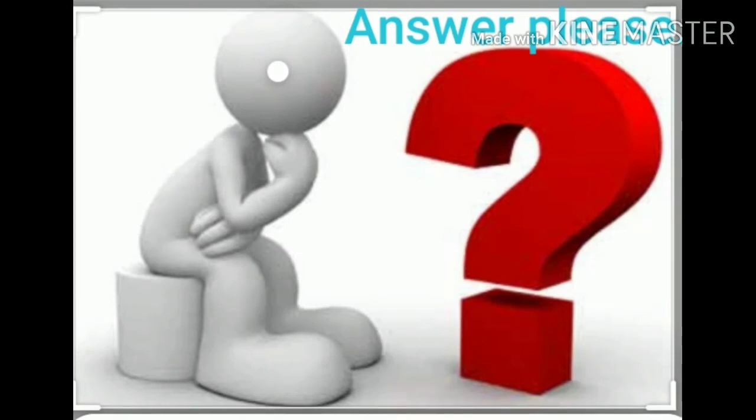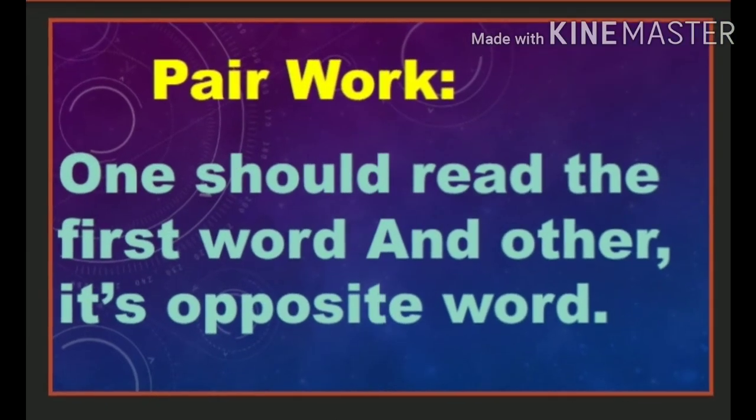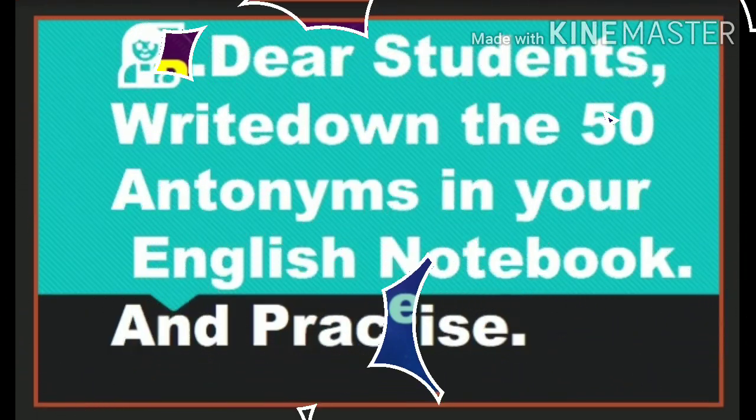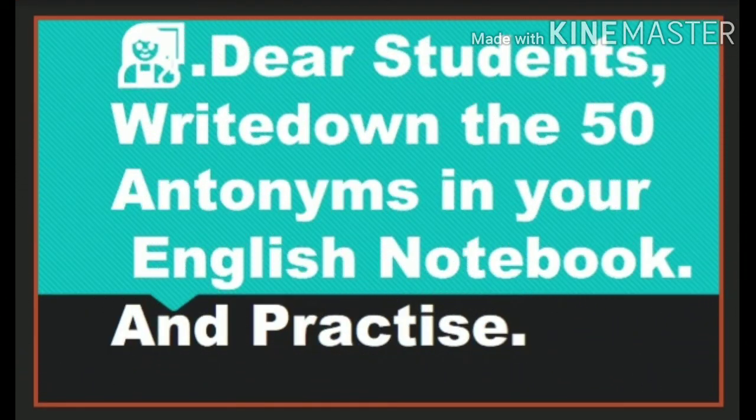Children, you have listened to the 50 antonyms. Now answer me, what is the opposite word of beautiful? Tell me. Good. It is ugly. Beautiful, ugly. Now an activity. One should read the first word and the other its opposite word. This is fun work for you. Do it well. Next, write down the 50 antonyms in your English notebook and practice.